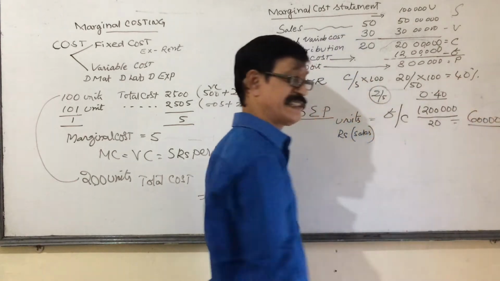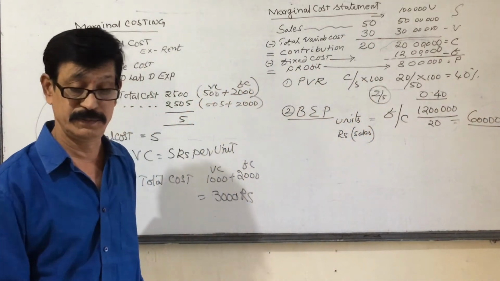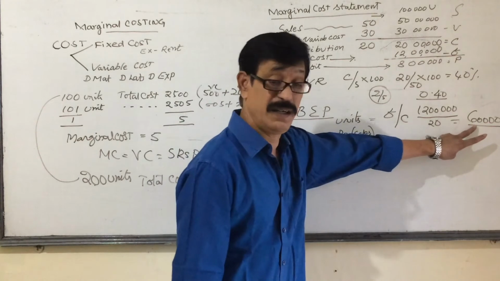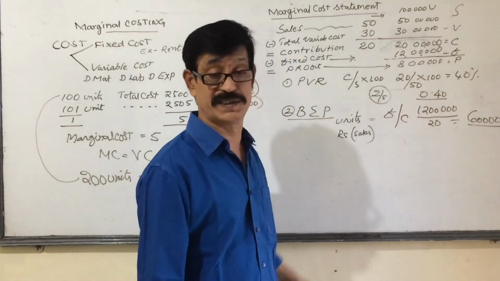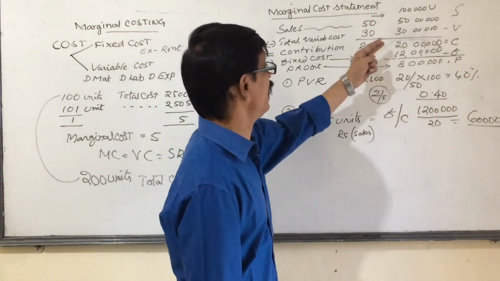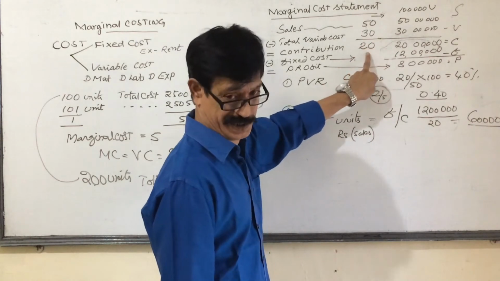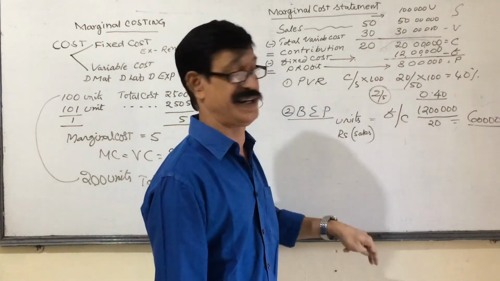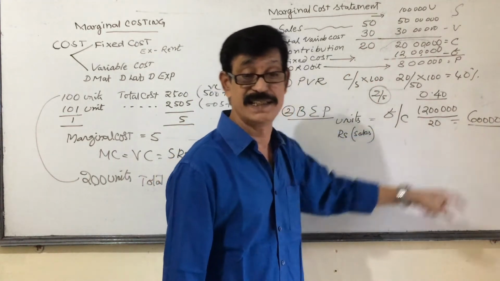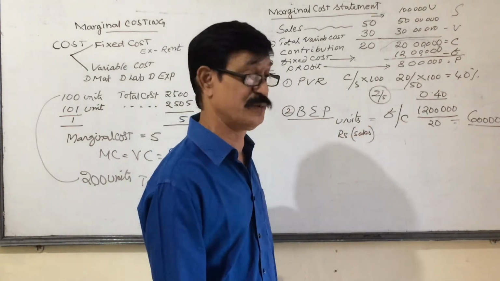If I am selling 60,000 units, I can recover my total fixed cost. Variable cost is already recovered, then only you got the contribution. So you have to recover fixed cost. How many units we have to sell? 60,000. That is called break-even units.